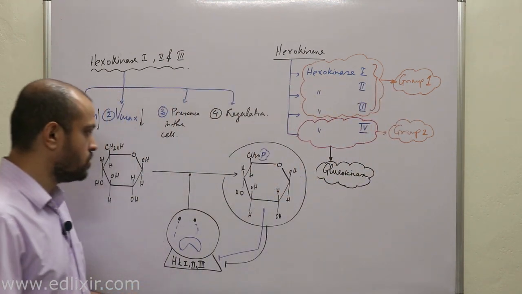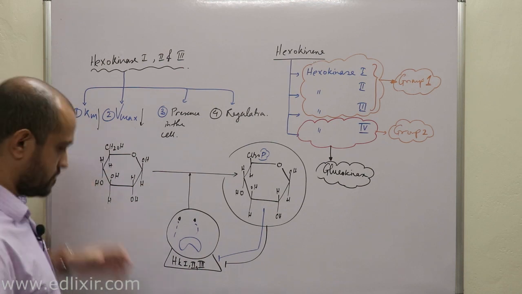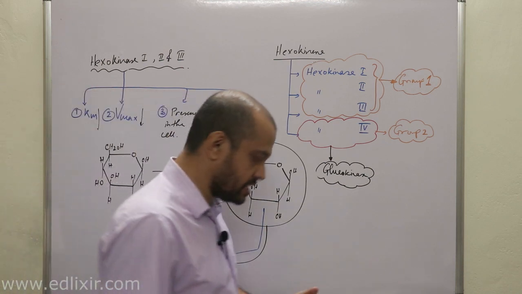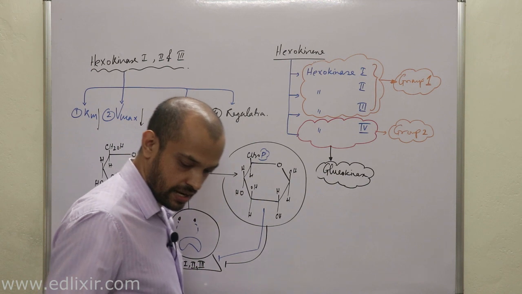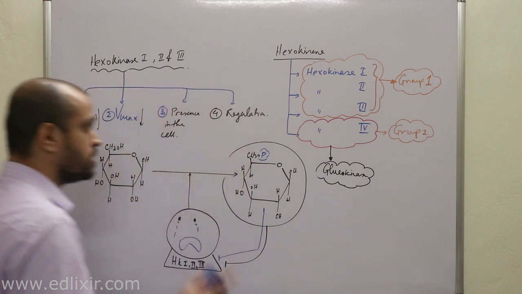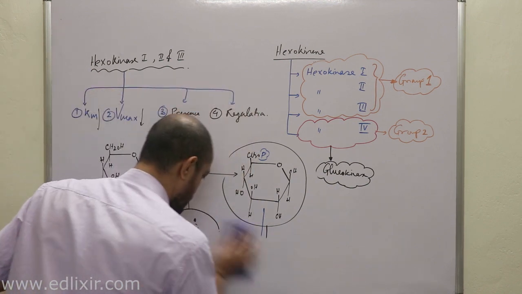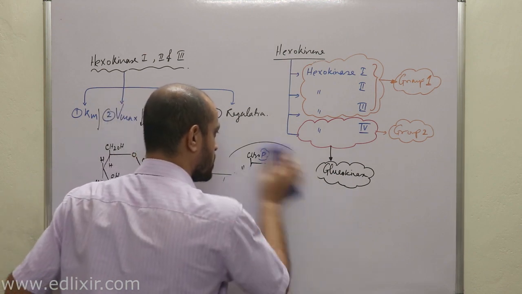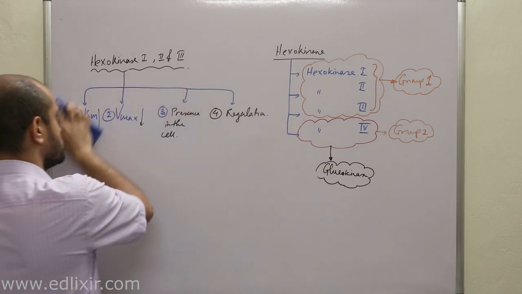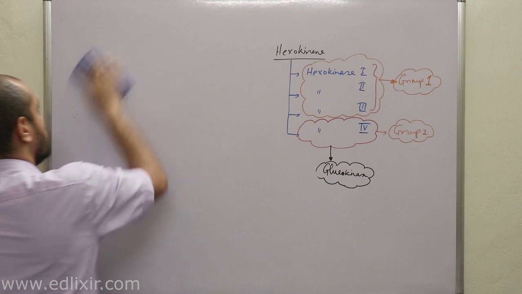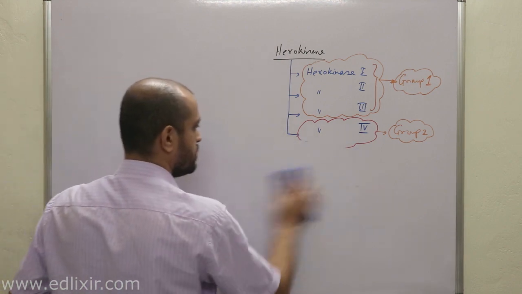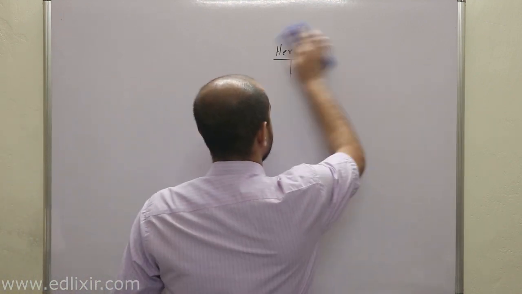Okay. Now we need to talk about glucokinase. You already know that glucokinase and hexokinase both work on all the hexoses, right? Keeping this in mind, we will continue our lecture.